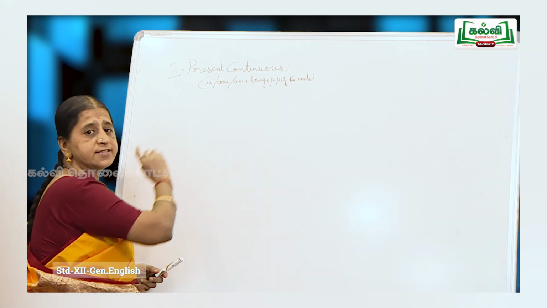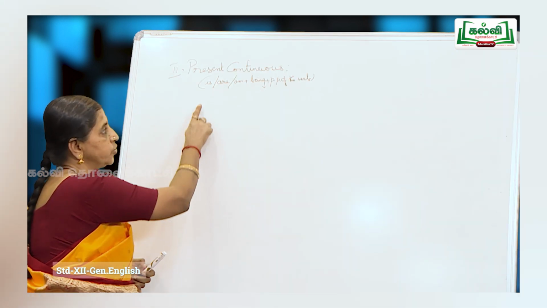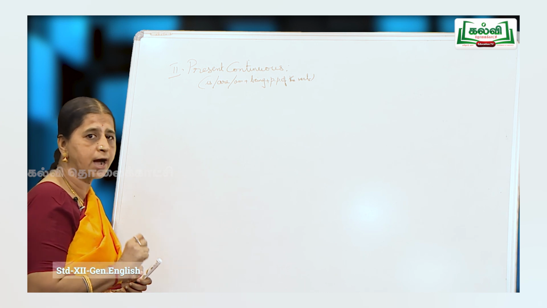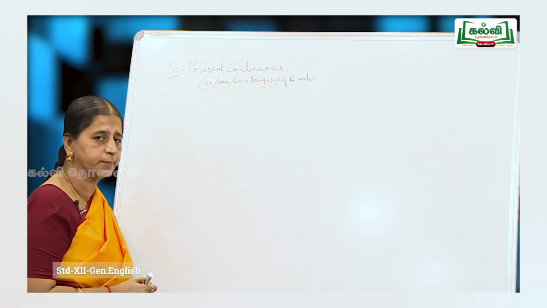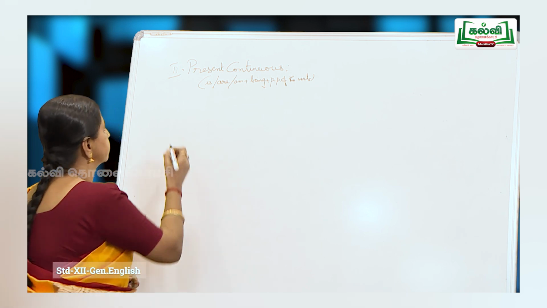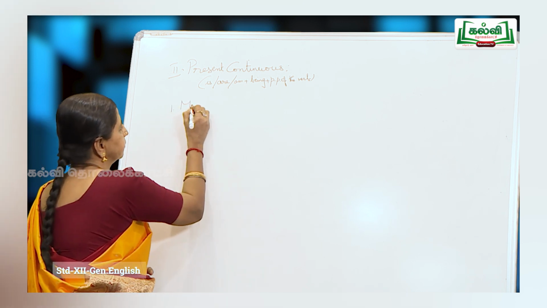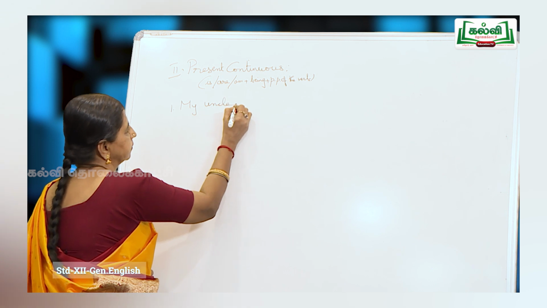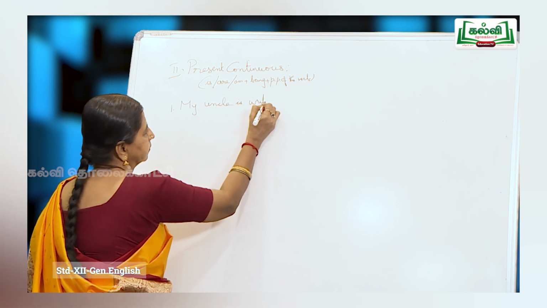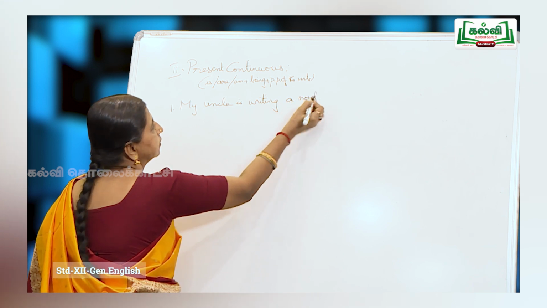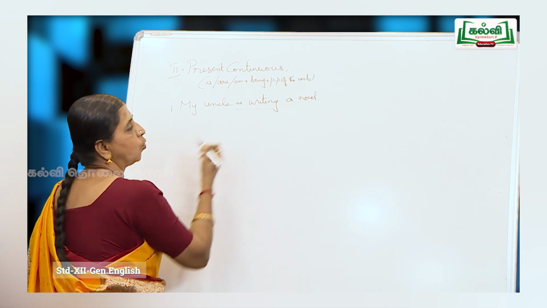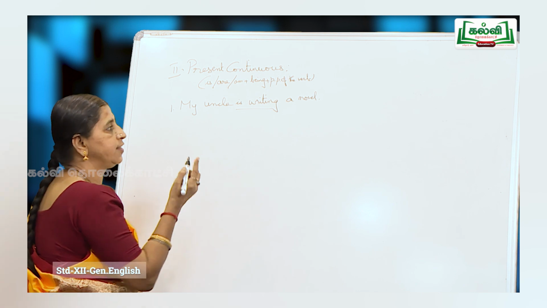Now look at this tense, present continuous tense. So here the structure is is or are or am plus being plus past participle of the verb. Let us consider some examples. My uncle is writing a novel. So my uncle is writing what? A novel. A novel is the object.